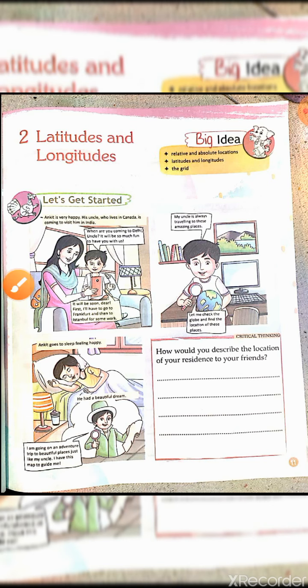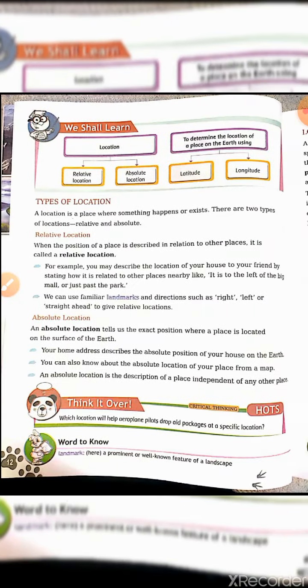What the uncle is saying to his mother: today he is very happy that his uncle is coming and he is visiting many places. So he went to see the globe and discover all the places whose names he has listened to. And after that he has dreams of the places he has just explored on the globe, and now he is seeing everything in his dream. This is the normal thing. Just come on to the next page.